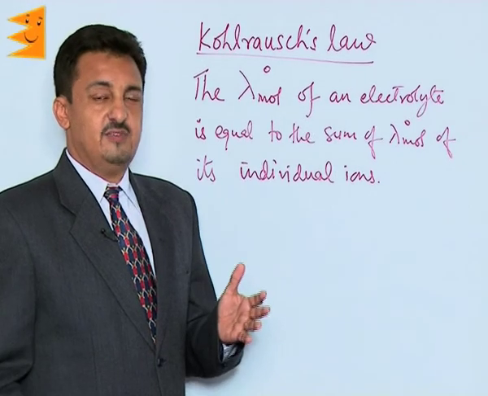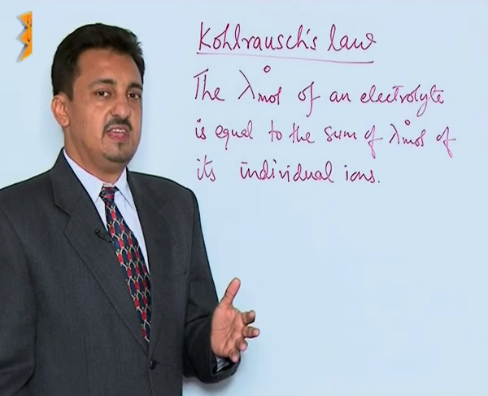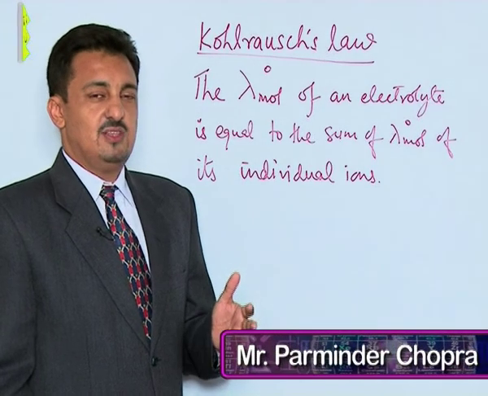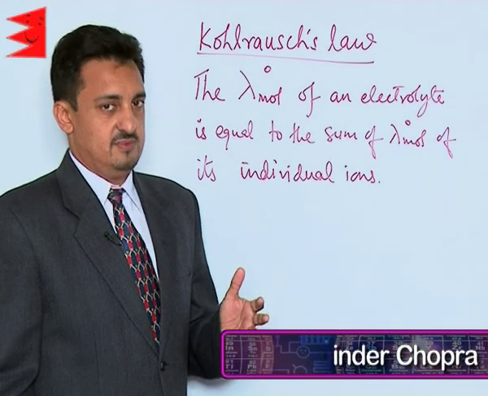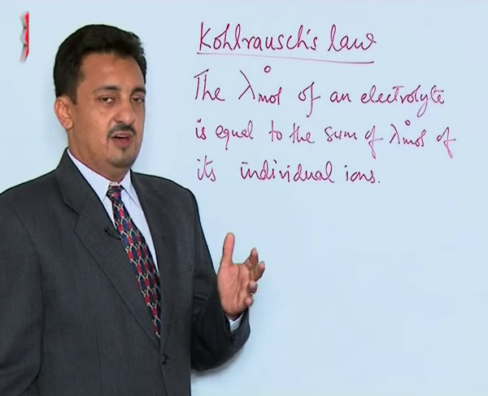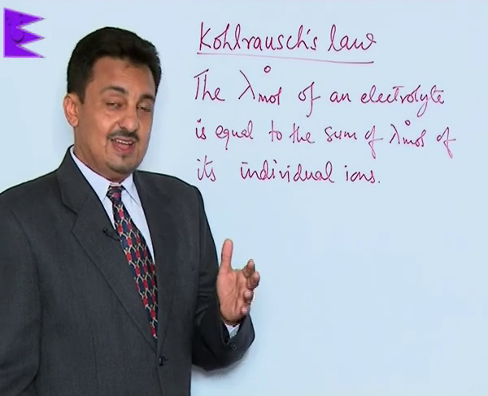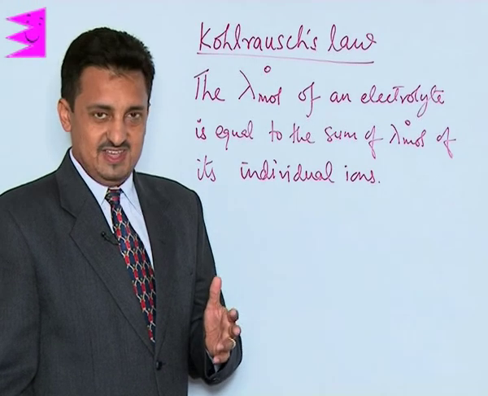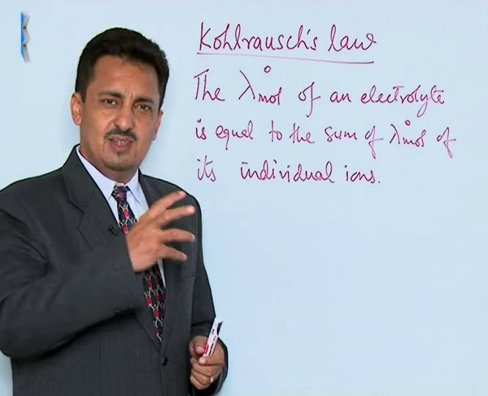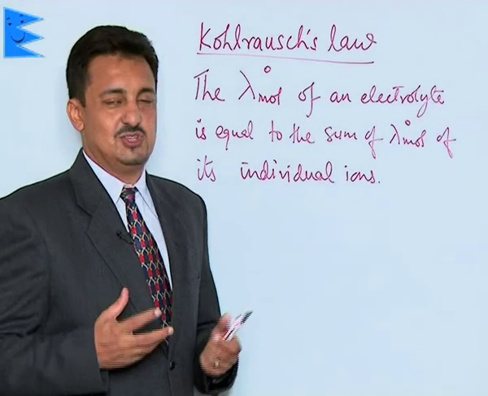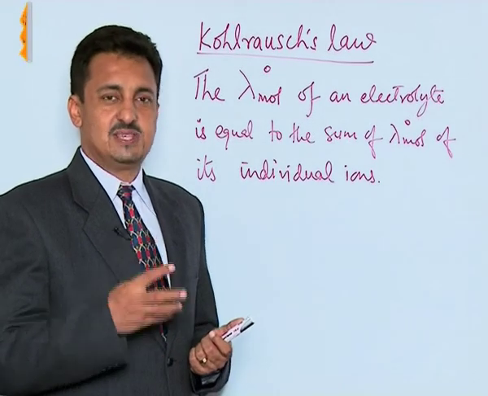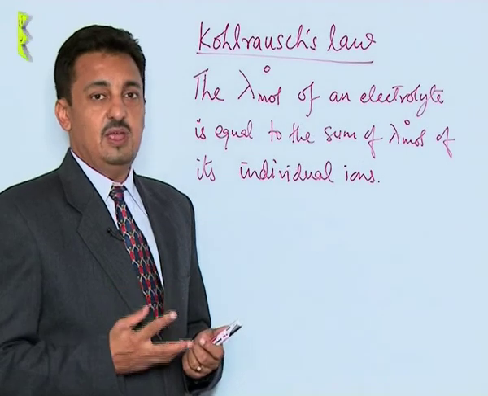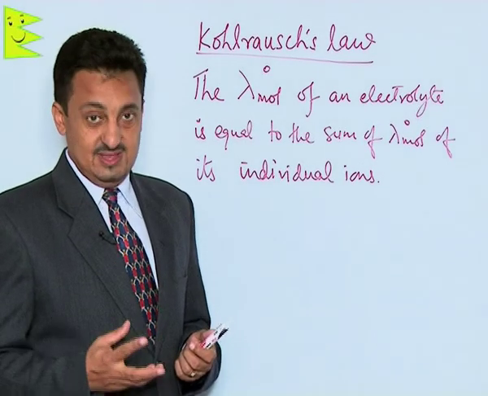After studying the variation of conductivity and molar conductivity with concentration, now let us do the Kohlrausch law. Kohlrausch observed that the molar conductance at infinite dilution, which is also called limiting molar conductivity, follows certain fixed patterns for the strong electrolytes. And on the basis of this, he gave his law, which is called Kohlrausch law of independent migration of ions.